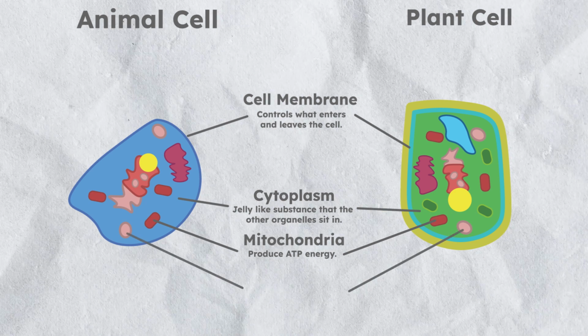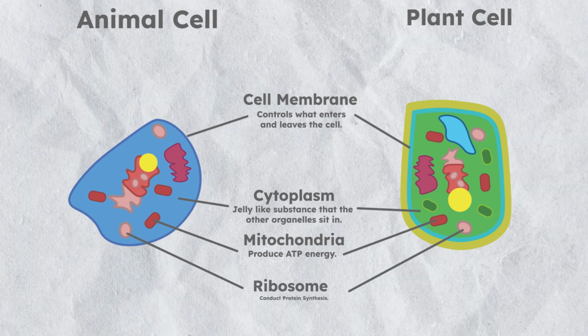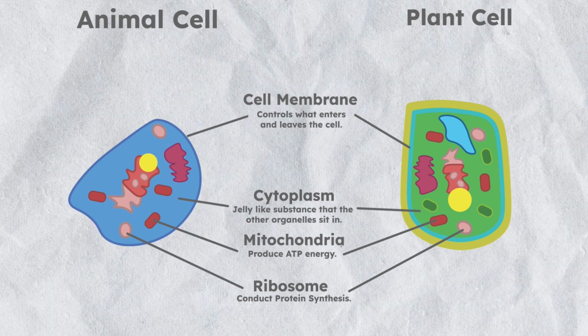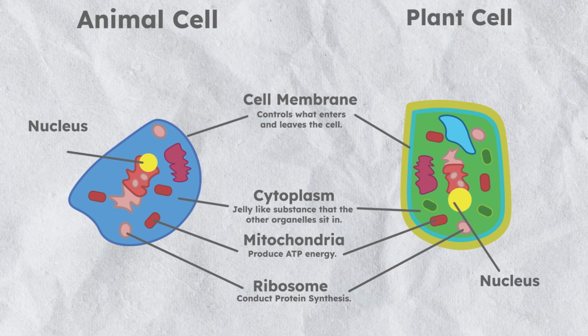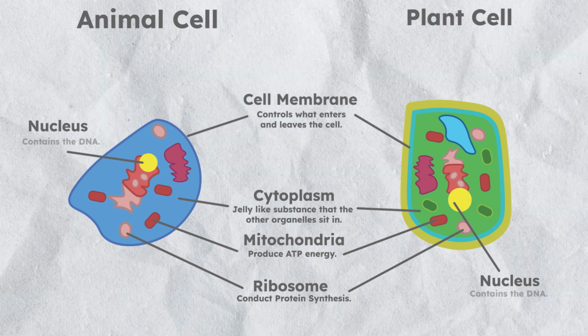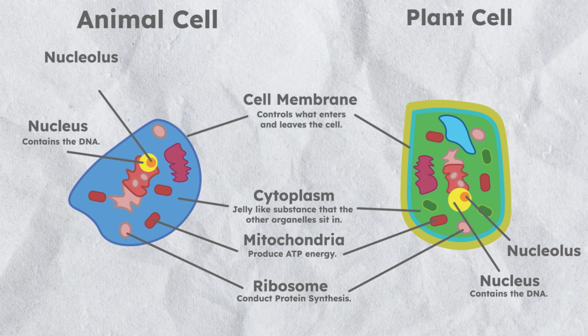These organelles produce protein through a process called protein synthesis. Proteins are very important in the cell world as they convey information around the cell as well as outside of it. Next is the nucleus. You can think of this as the cell's HQ. It controls the activities of the cell and also contains the DNA of the cell. Inside the nucleus is the nucleolus, which is where ribosomes are produced.